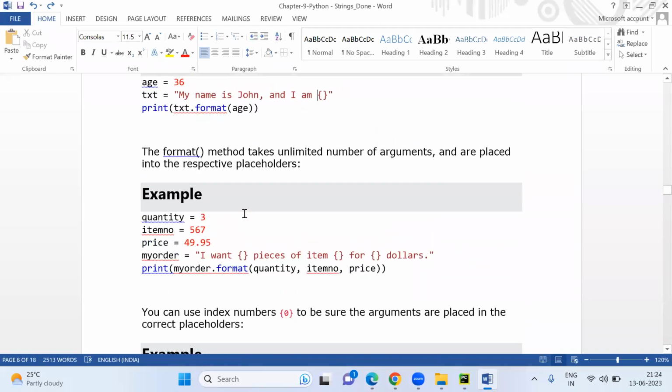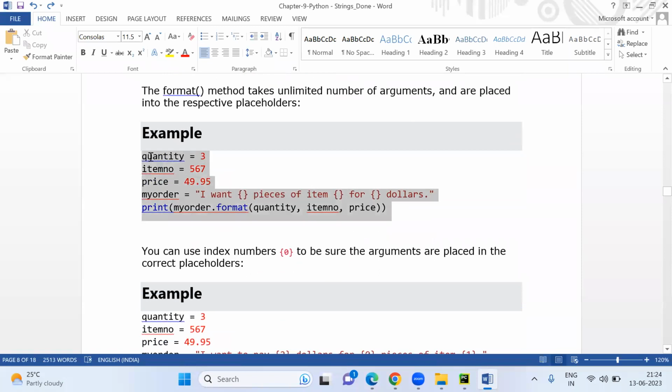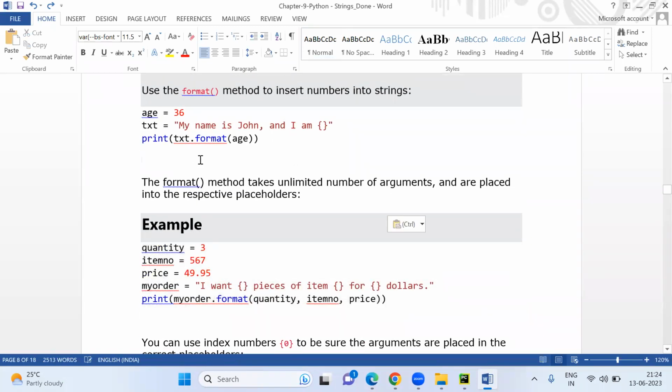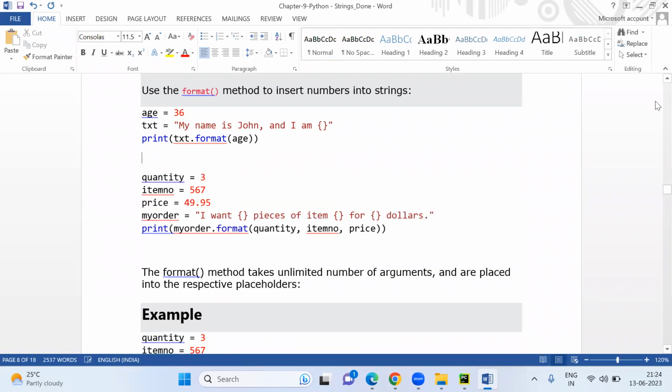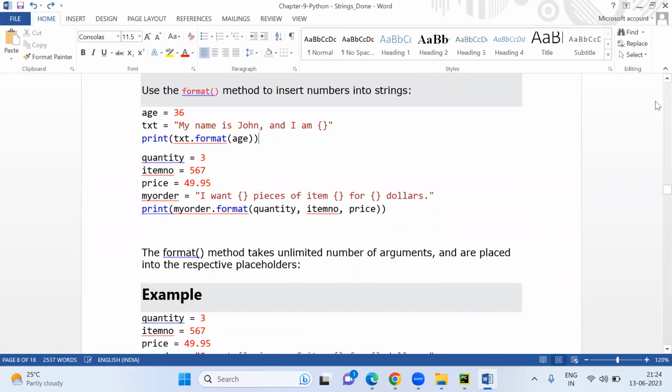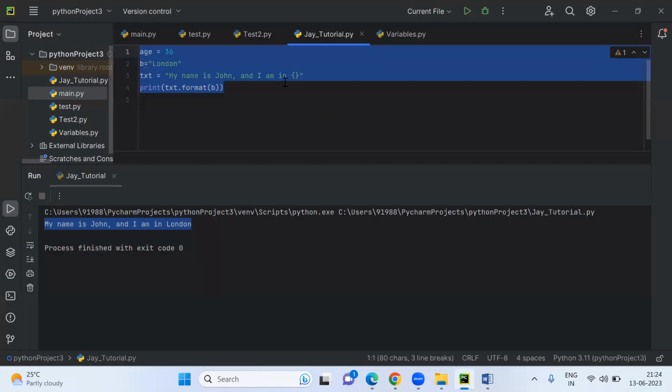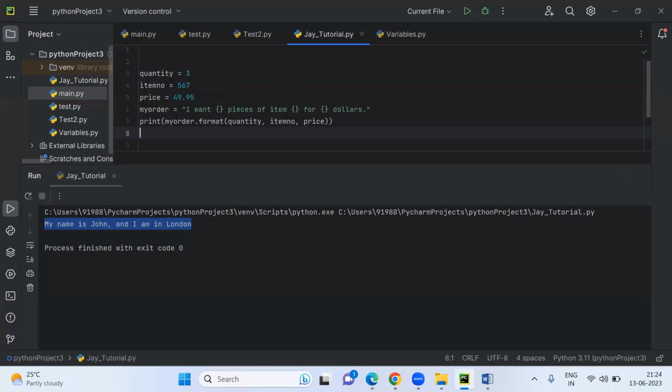Okay, another good example is also there. So I was just thinking something different, but here, okay, I'll just copy it. Now, if you see here, quantity is 3. Item number 567. Price is 49.95. So the string is saying that I want in a curly bracket.